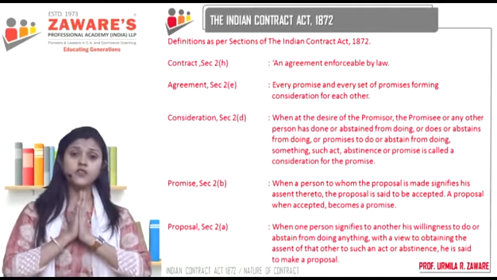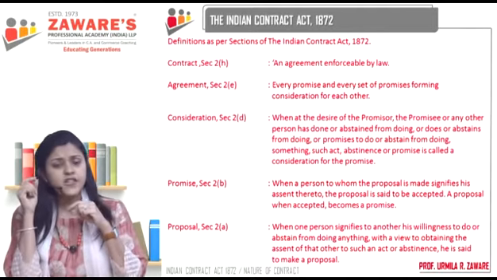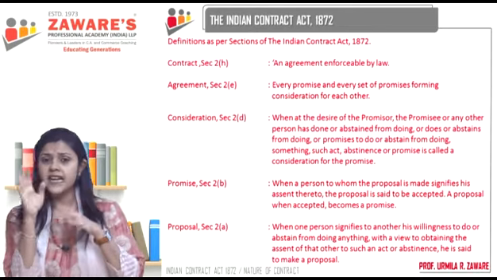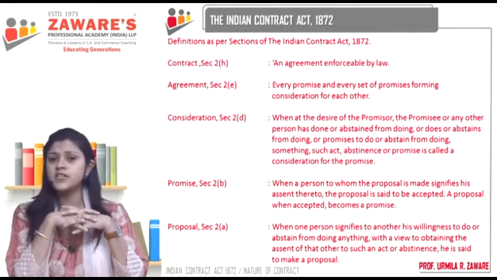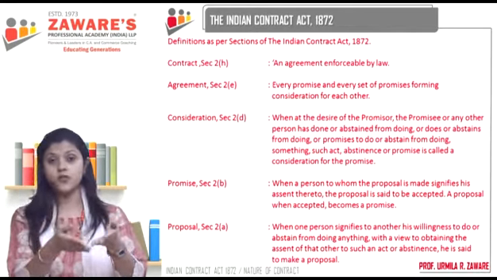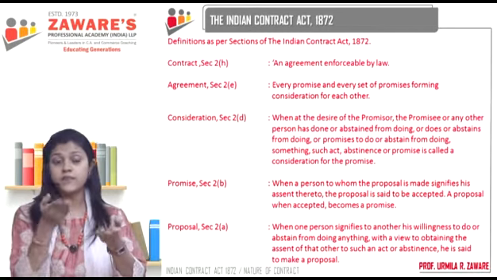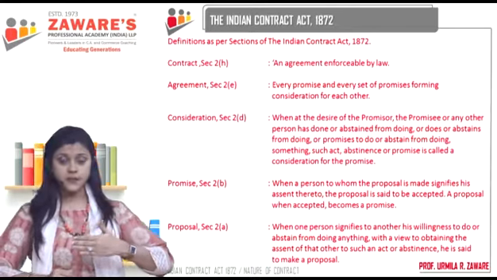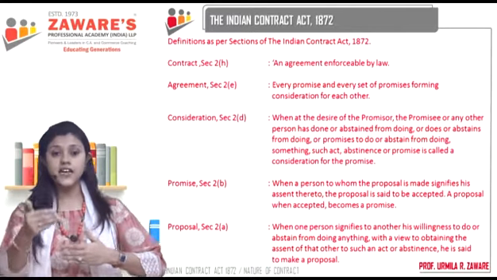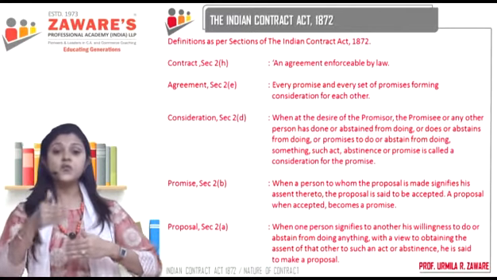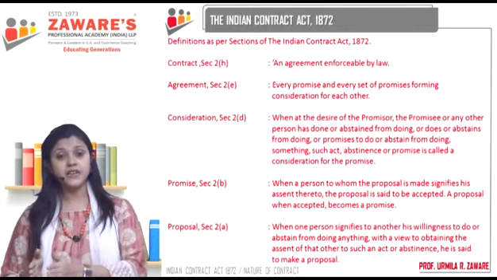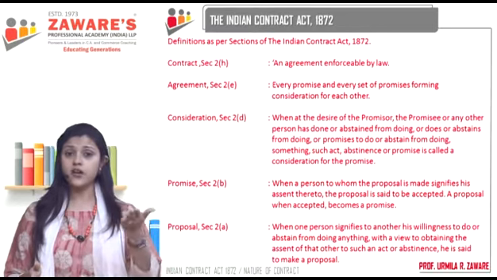Now, when I make this offer to you, do I have some kind of intention in my mind? Do I want you to say yes, or do I want you to say no? Obviously, I want you to say yes. That's why I'm making the offer to you in the first place. So, when one person signifies, communicates to the other his willingness to do something. Willingness to do something means I'm telling you that I'm ready to take your virtual classes.